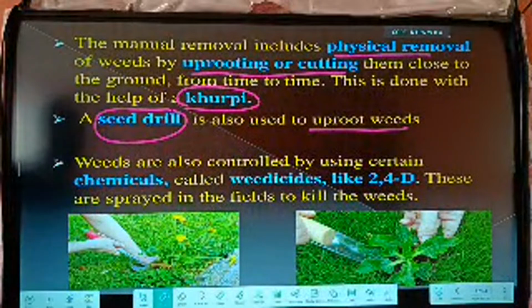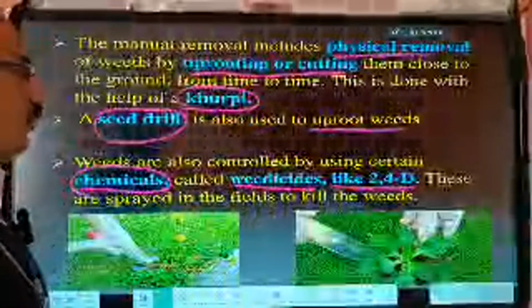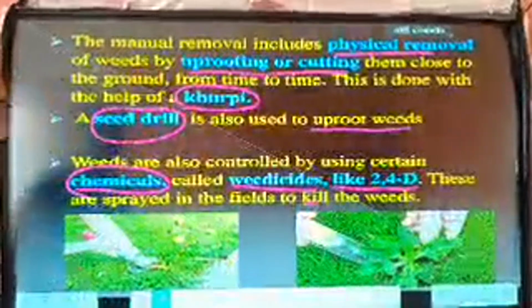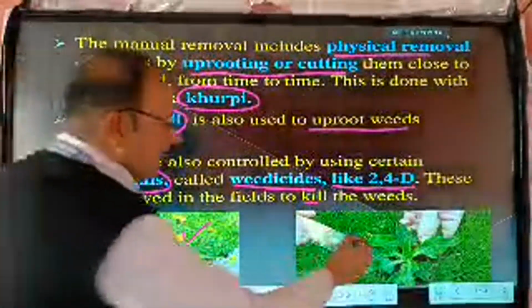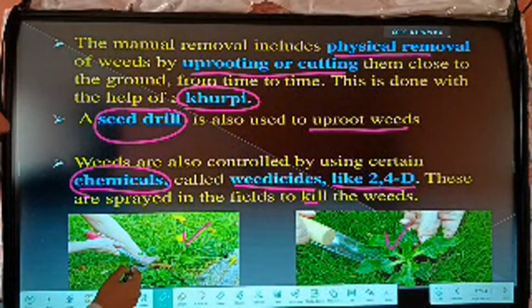Weeds are also controlled by using certain chemicals, like 2,4-D, which is a type of weedicide, a chemical used for removing weeds. These are sprayed in the fields to kill the weeds. These are examples of weeds, which are unwanted, and we have to remove them with the help of a khurpi.